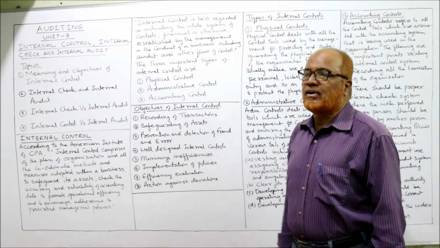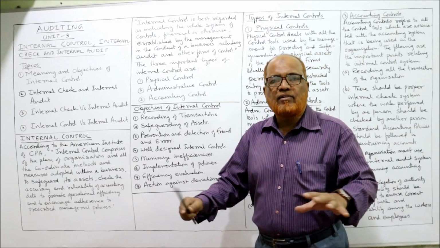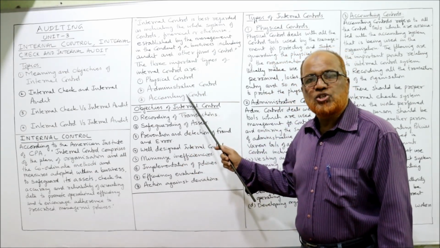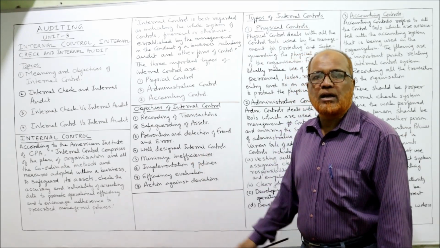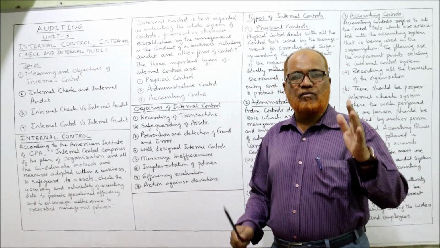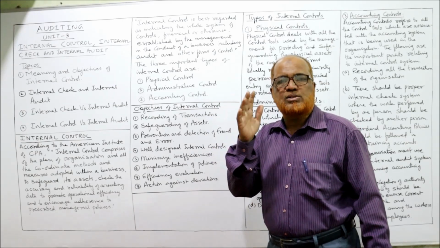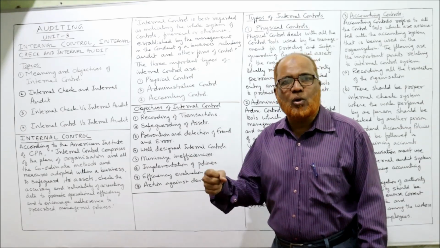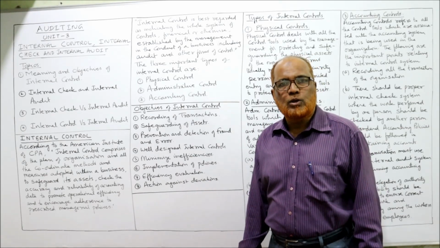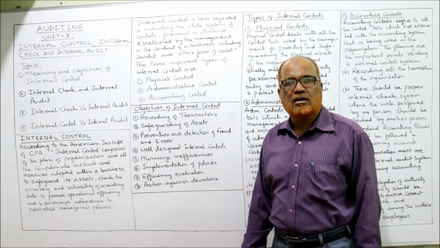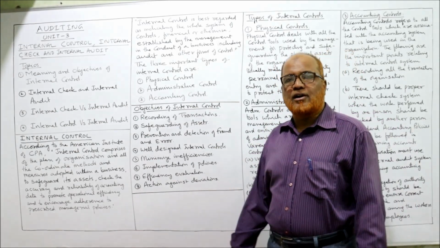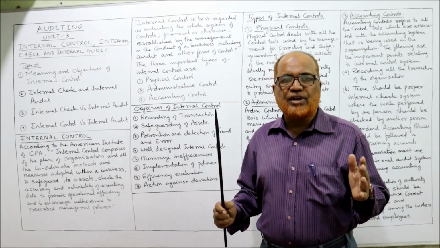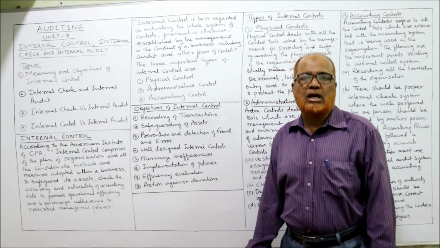So the three important types of internal controls are, broadly we divide the internal controls into three types: physical control, administrative control, and accounting control. Remember this. If you watch this video with full concentration, definitely you can get all these points clear in your mind. Then easily in examination you can write with full confidence regarding internal control. Every now and then they will ask the question regarding internal control. So how many types of internal controls are there? Three. First one, physical control. Secondly, administrative control. And thirdly, accounting control.